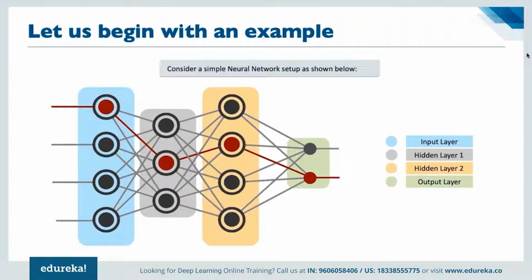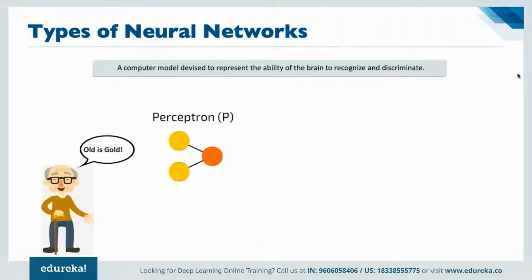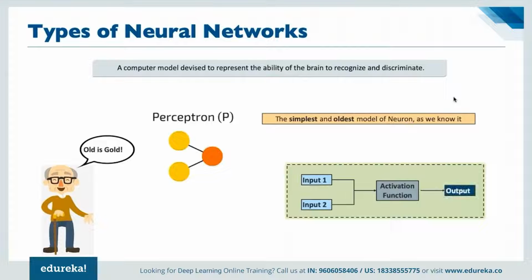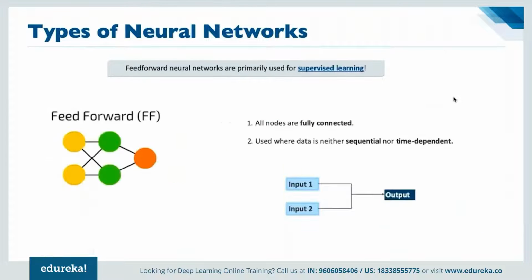Now, to understand this in more depth, we have multiple types of neural networks, right? For example, a computer model designed to represent the ability of the brain to recognize and discriminate, so that we can find differences between two given scenarios or objects. And the simplest and oldest model of a neuron, as we know it, has multiple inputs coming in, then the activation function, and then we can define the output of it, right? That's why we have the concept of feed-forward neural networks, right?